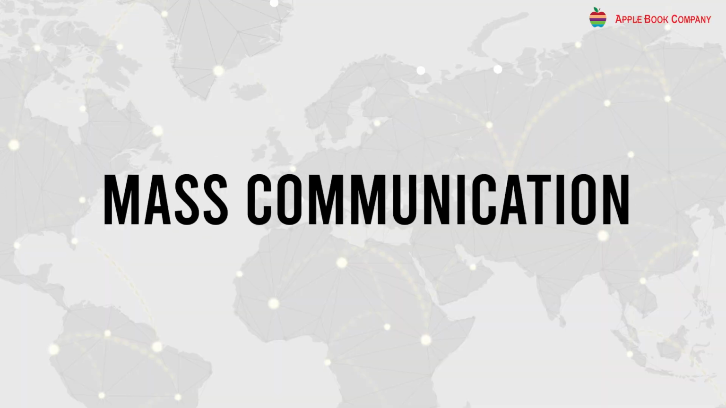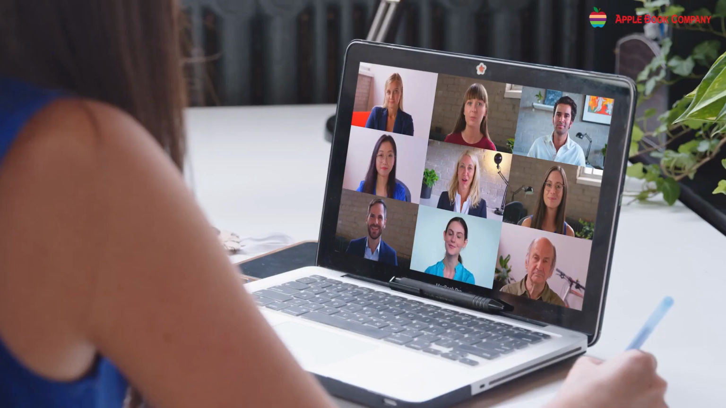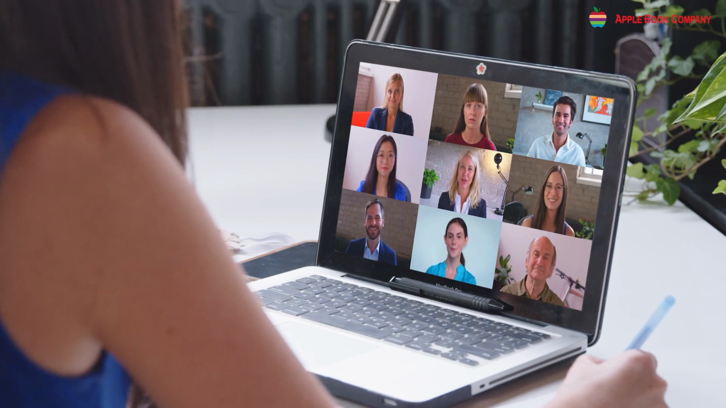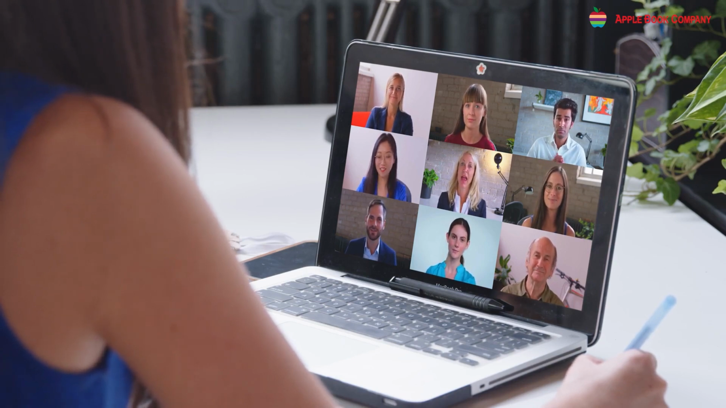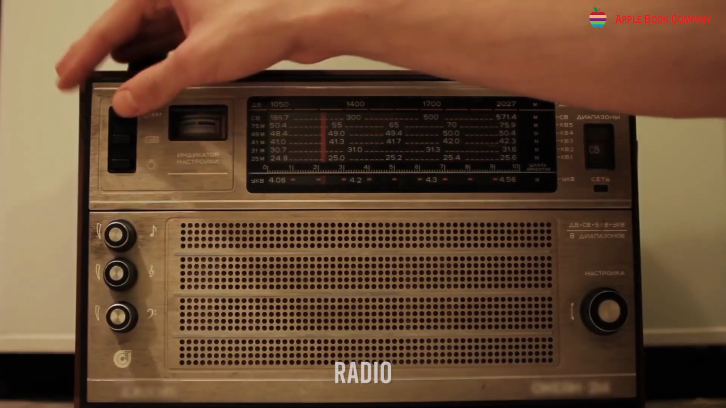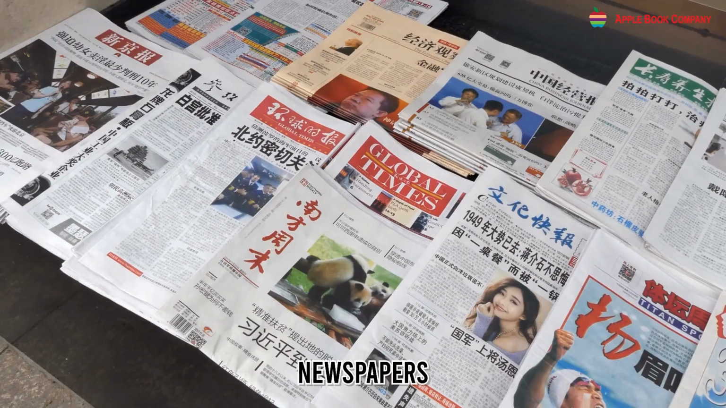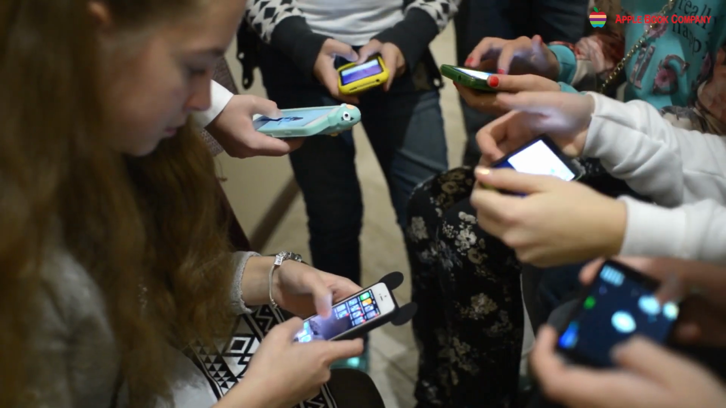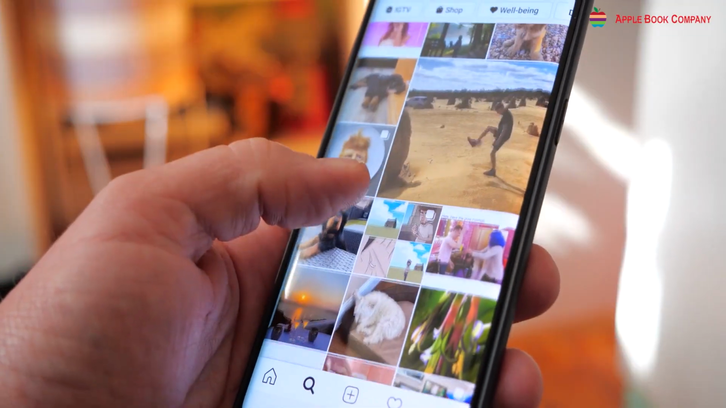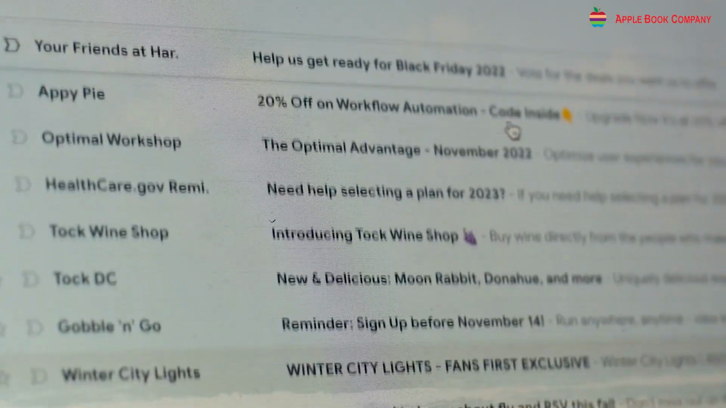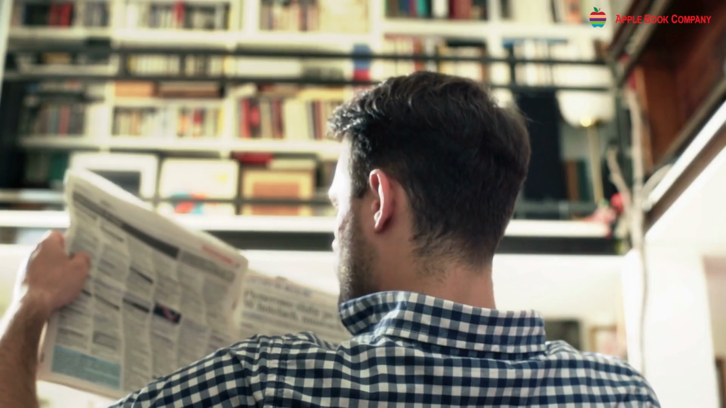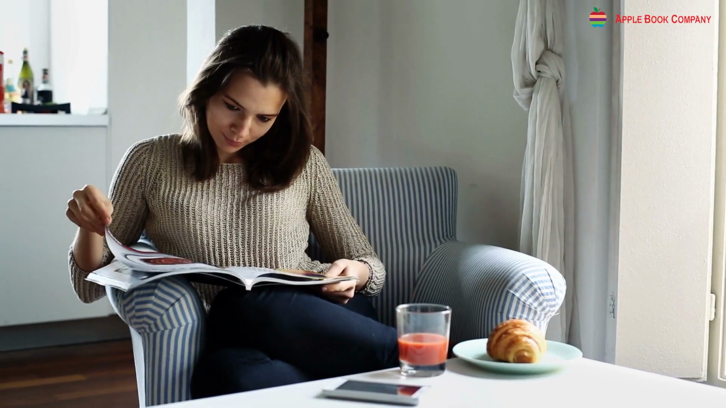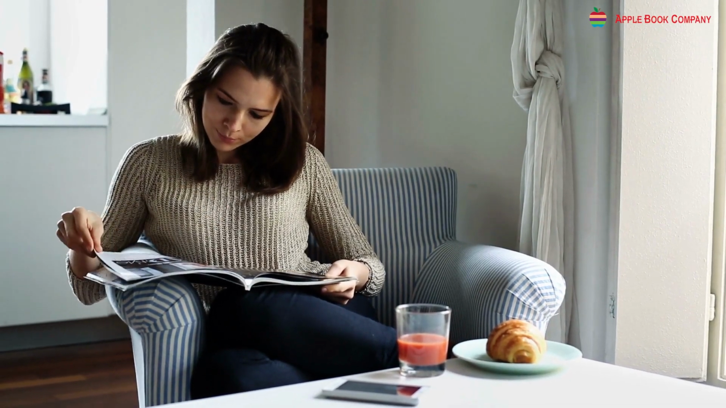Mass communication. Mass communication is a process of sending and receiving information to and from a large group of people at the same time. In the past, this was accomplished through radio, television, newspapers, and films. Today, many people rely on mobile phones, social media, and email for mass communication. Reading newspapers and magazines keeps us informed about current events.